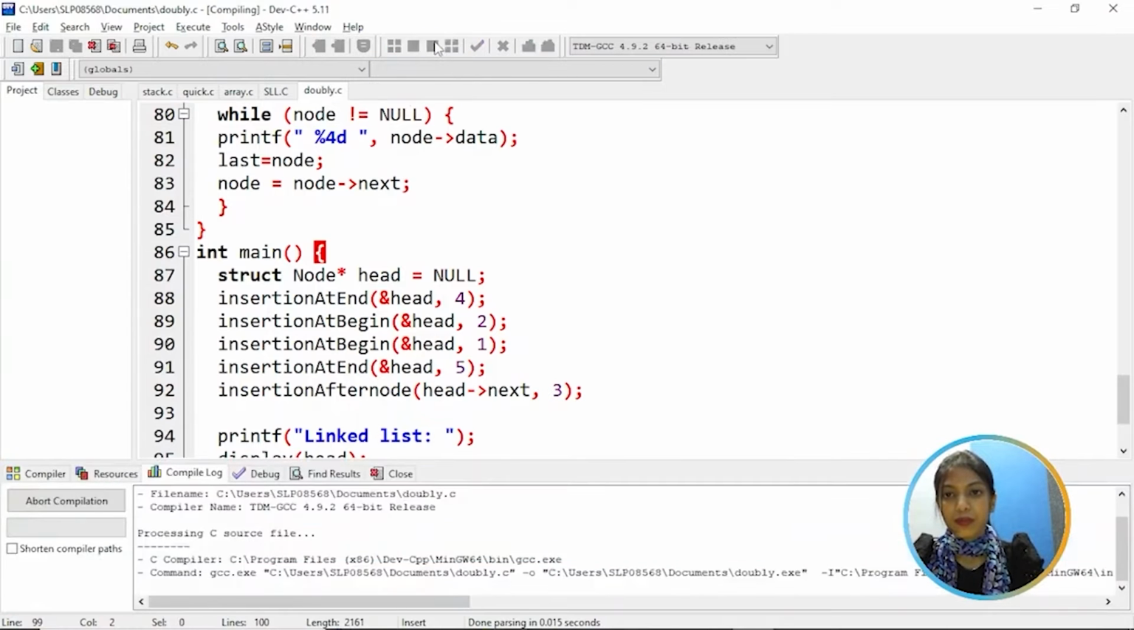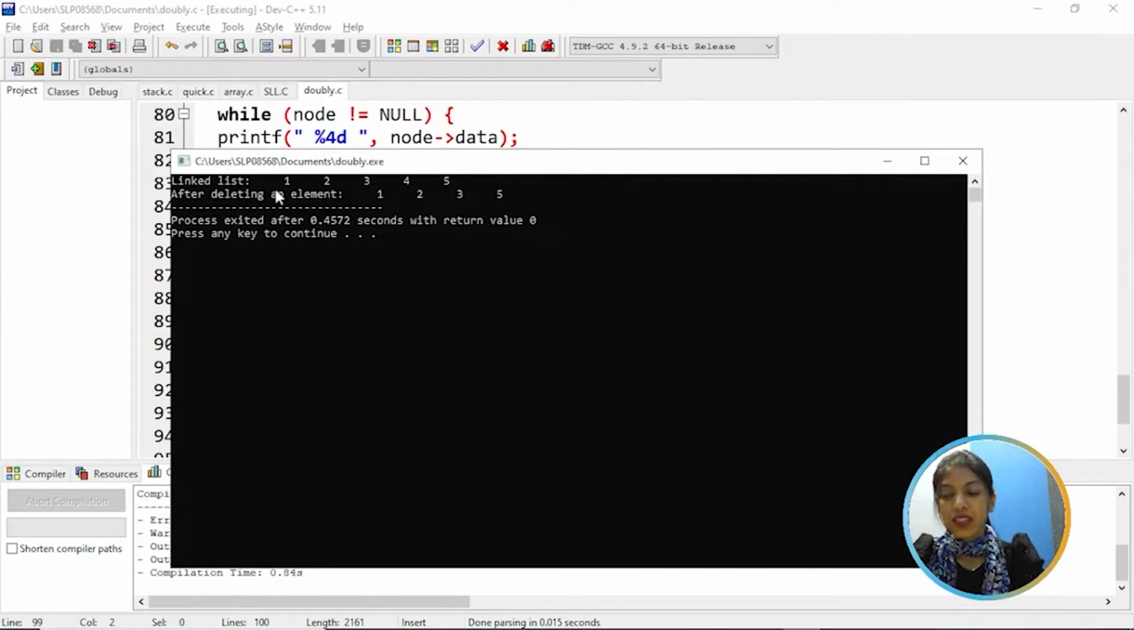So let's execute it. As you can see, we have inserted the elements 1, 2, 3, 4 and 5 into the list. Now we are deleting the fourth element, and after deleting the fourth element, we got the list 1, 2, 3 and 5.